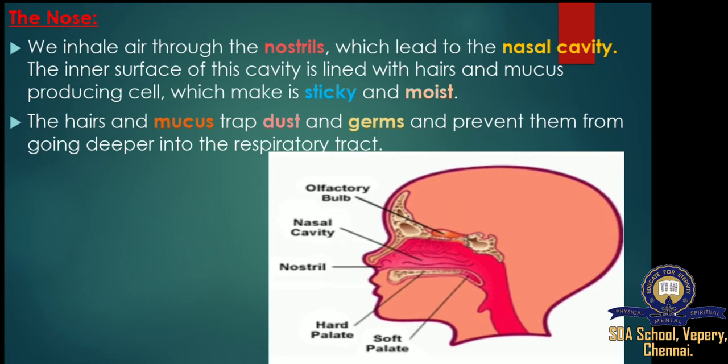Mucous membrane. The inside of your nose is covered by a thin moist layer of tissue called the mucous membrane. An important job of the mucous membrane is to make mucus, sometimes called snot. The inner surface of the cavity is lined with hair and mucus producing cells, which make it sticky and moist. The hair and mucus trap dust and germs, preventing them from going deeper into the respiratory tract. The blood vessels in the nose help to warm the inhaled air.